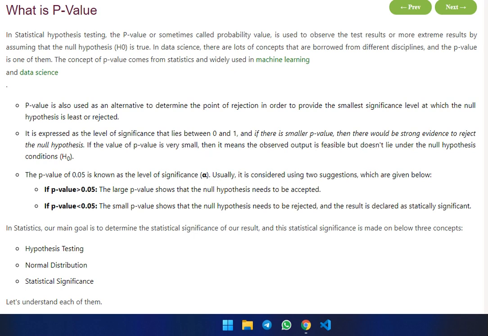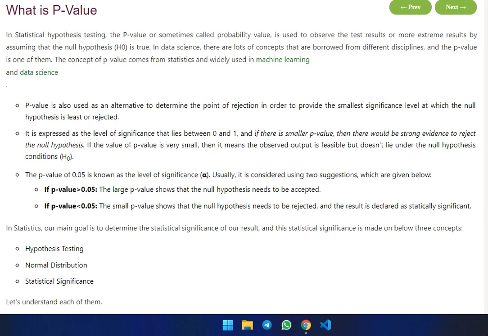P-value is also used as an alternative way to determine the point of rejection, providing the smallest significance level at which the null hypothesis is rejected. It is expressed as a level of significance between 0 and 1. If the p-value is smaller, there is strong evidence to reject the null hypothesis. If the p-value is very small, then the observed output is unlikely to lie under the null hypothesis condition. The value of 0.05 is known as the level of significance alpha.